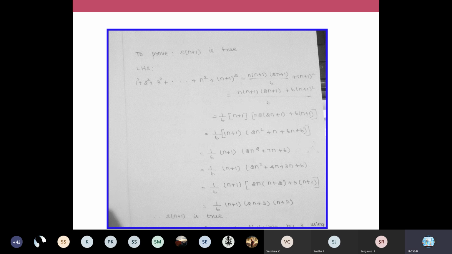Let's go for one more variation of mathematical induction. In these two problems, it is only series. You assume that n is true. We assume that n plus 1 is true. We just expanded the term or extended the sequence to n plus 1, and we proved it with simple steps.